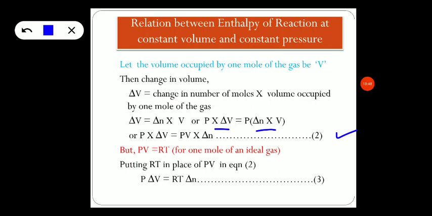But we know that according to the ideal gas equation, PV is equal to RT for 1 mole of an ideal gas. Now putting RT in place of PV in equation 2. So we have PV here in equation 2. Since PV is equal to RT, write RT in place of PV in equation 2. Then we arrive at the expression P delta V is equal to RT delta N, which is taken as equation number 3.